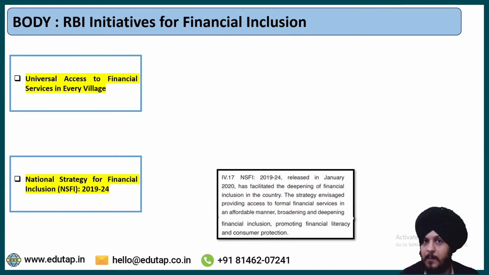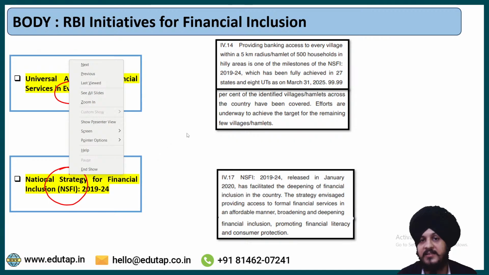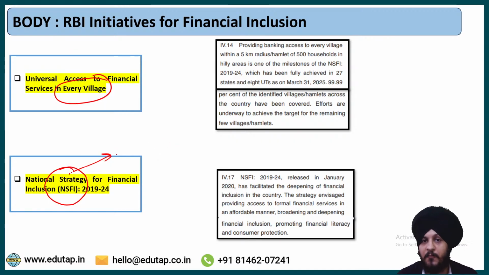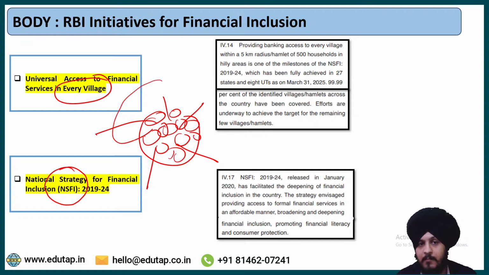Somehow we were also able to work towards this goal of universal access to financial services in every village. Now what is it basically? Basically, one of the milestones of this National Strategy for Financial Inclusion is that we have to provide banking access to every village in India within a 5-kilometer radius of 500 households. Fine. So, for example, this is a village that has around 500 households. So within the radius of 5 kilometers, we need to provide them the banking service.